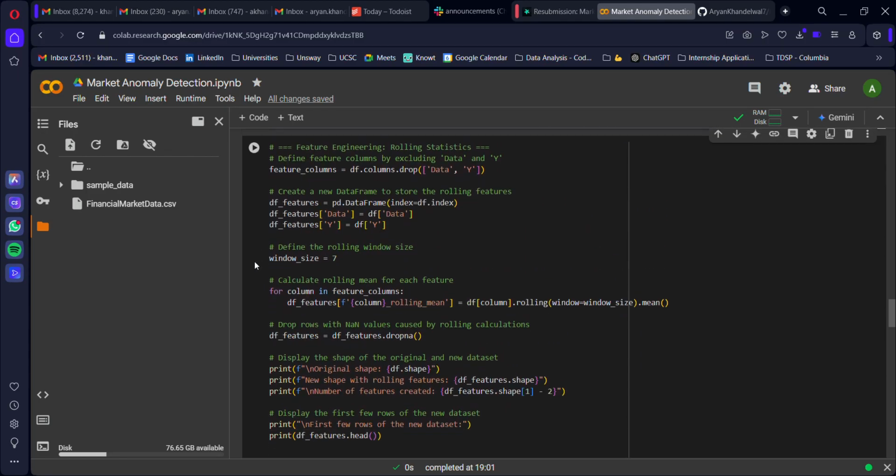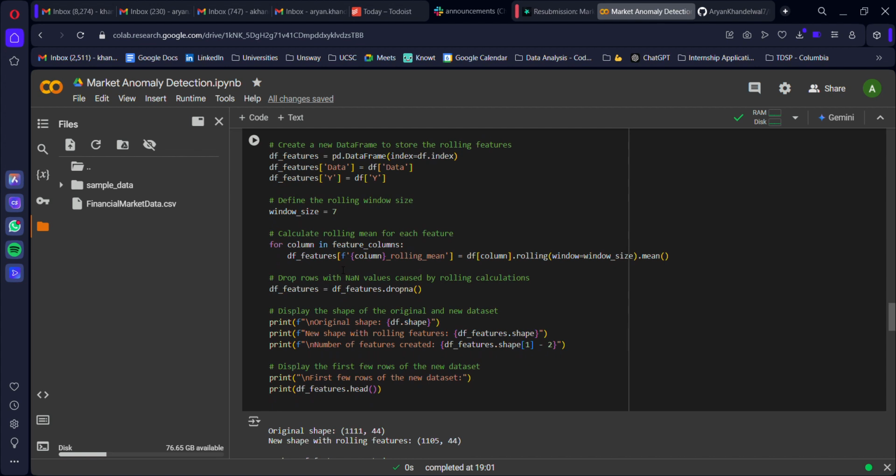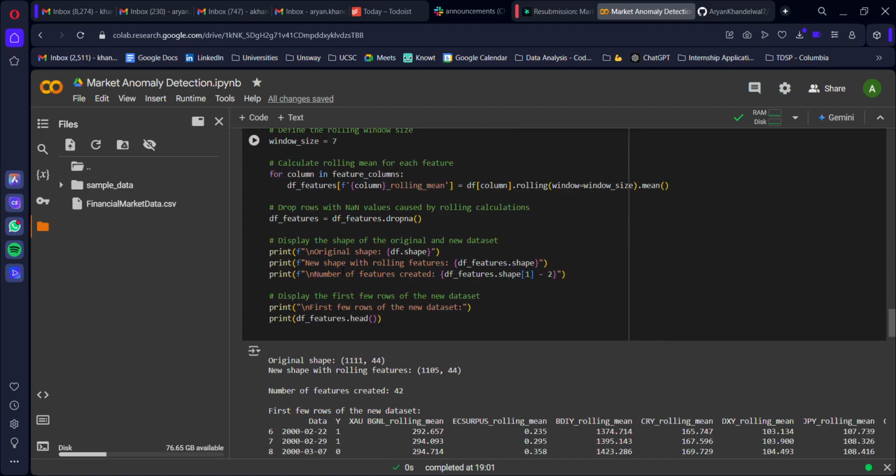Moving on to our third step, which is all about feature engineering and rolling statistics. To enhance the data set, I calculated rolling statistics for each feature, and in this case, we do a 7-day rolling window to compute the rolling mean. Rolling statistics help capture the short-term trends and volatility in the data, and overall help in boosting the performance of machine learning models.